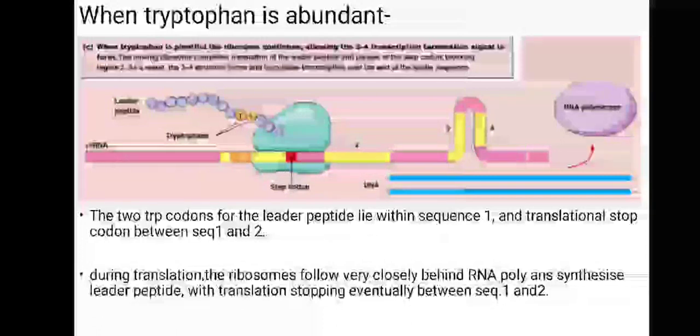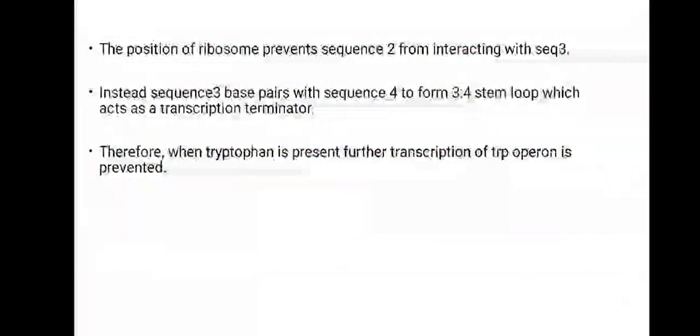The 2 trp codons for the leader peptide lie within sequence 1, and the translation stop codon is between sequence 1 and 2. During translation, the ribosome follows very closely behind RNA polymerase and synthesizes the leader peptide, with translation stopping eventually between sequence 1 and 2. So the position of the ribosome prevents sequence 2 from interacting with sequence 3. Instead, sequence 3 has to base pair with sequence 4 to form the 3:4 stem loop, which acts as the transcription terminator. Therefore, when tryptophan is present, further transcription of the trp operon is prevented.